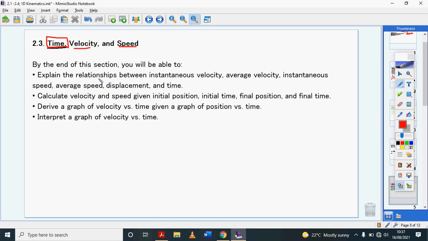So we've seen how displacement is the change in position. You have x1 minus x0, right? That's displacement, it's change in position. So velocity, if your displacement changes over a certain period of time, what you have is velocity.